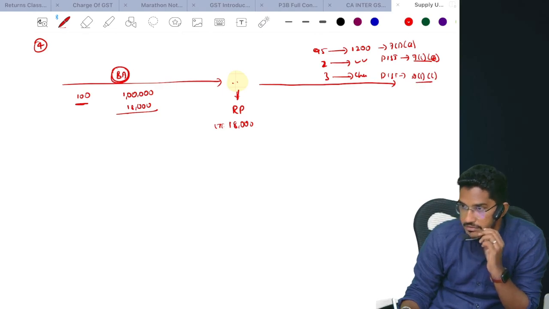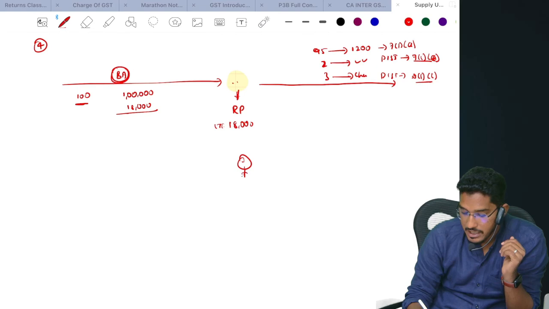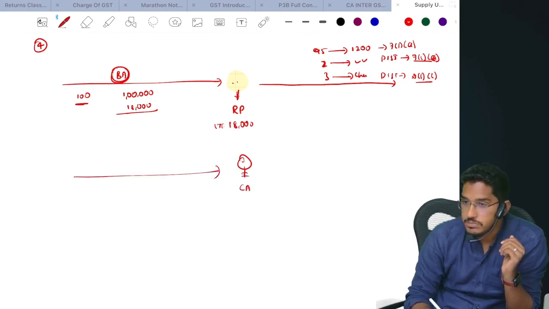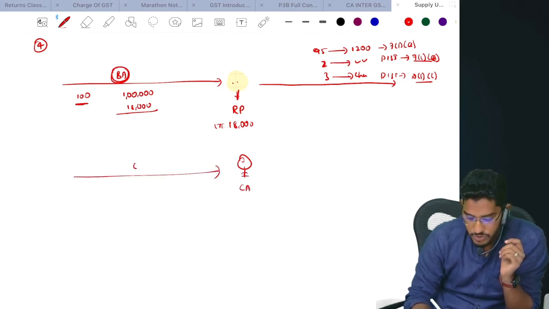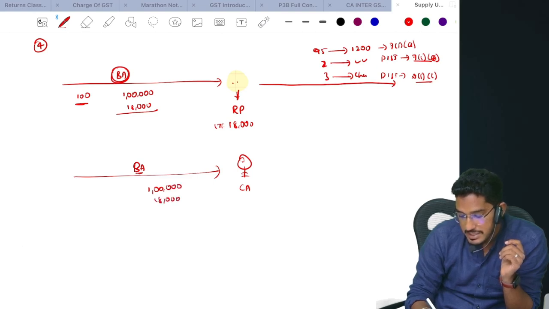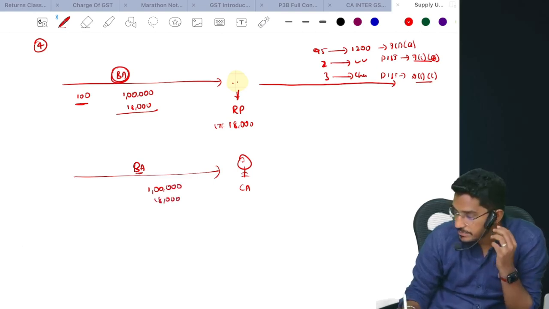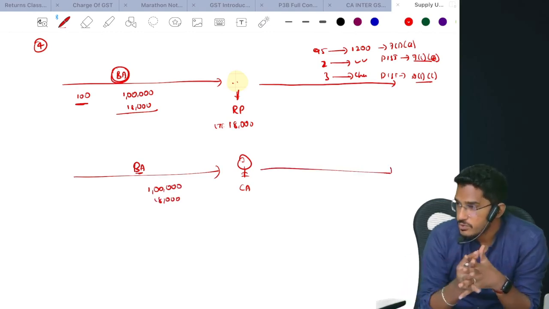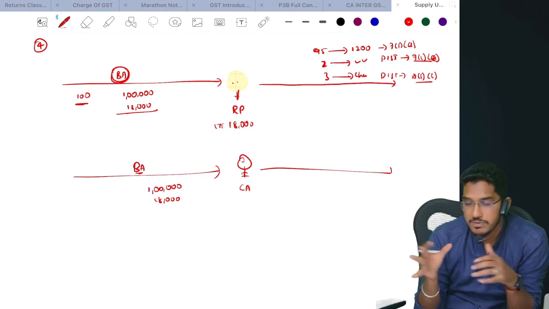Understood? Clear everybody? I am a chartered accountant, so I previously purchased one laptop for my office purposes. I paid some 1 lakh rupees for that laptop, and the 18,000 rupees of GST I have claimed in my books. Later, after certain years of usage, that laptop is not able to cope with my requirements.